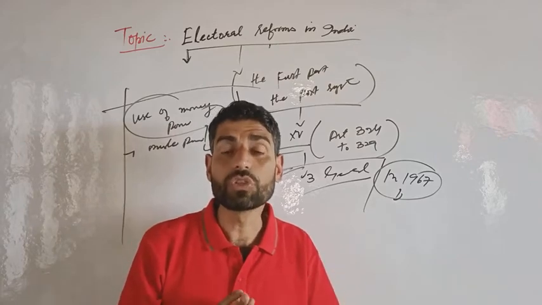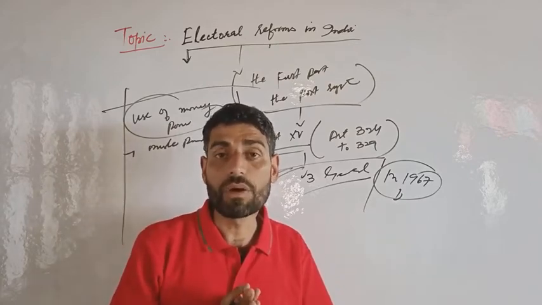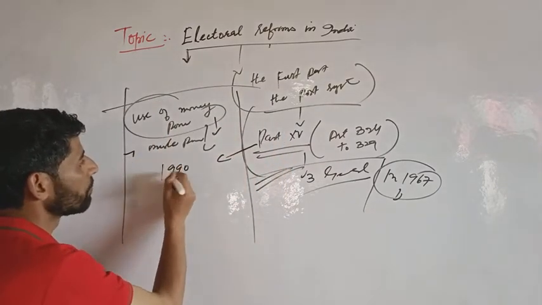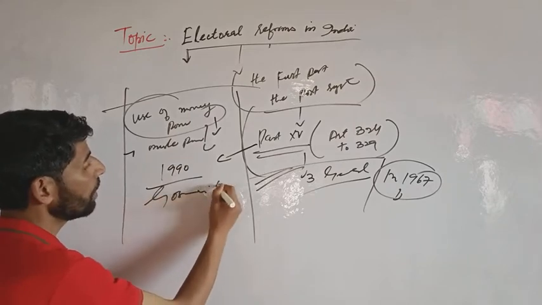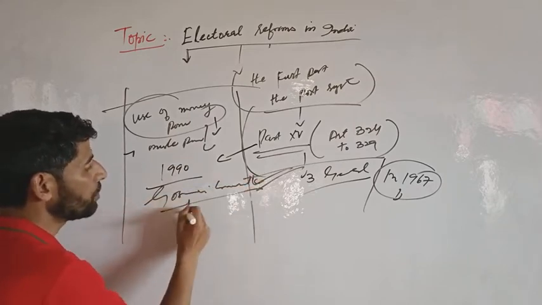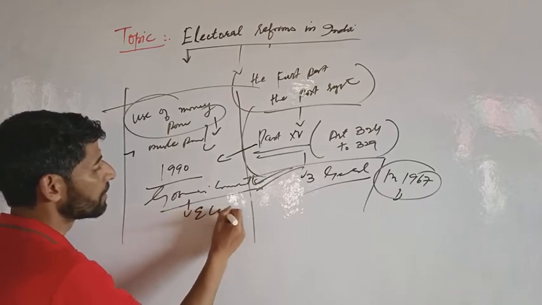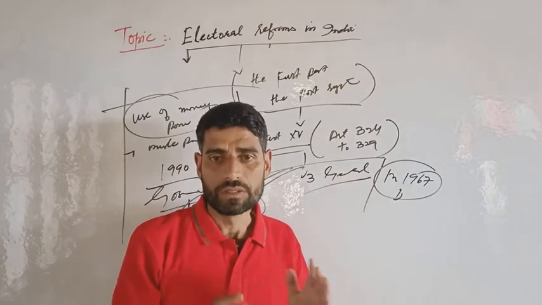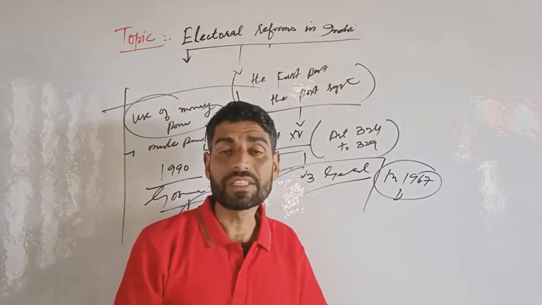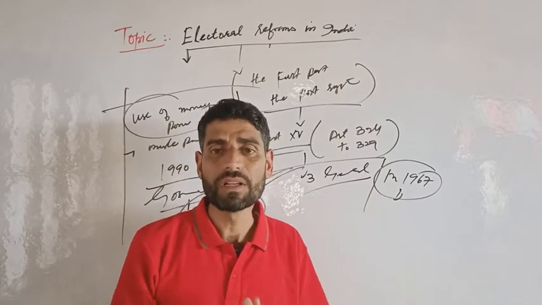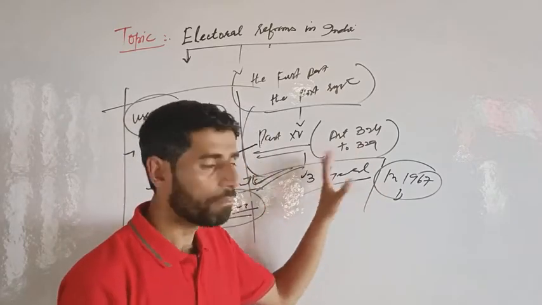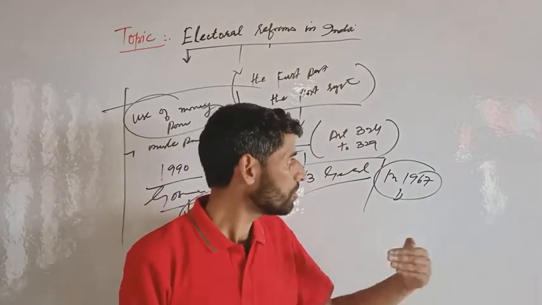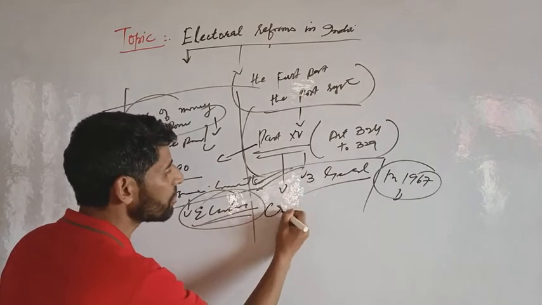As we know, in 1990 the Goswami Committee on electoral reforms submitted its report, and it highlighted the crippling effect of money and muscle power in elections. So we can say that muscle power and money power, and also another big challenge, is the criminalization of politics.